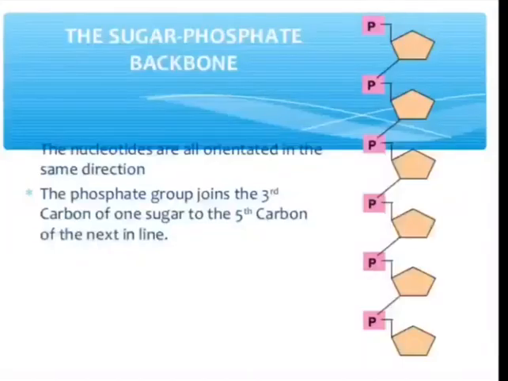The sugar molecule of one nucleotide is connected to the phosphate of another nucleotide by an ester bond. This bond linking the sugars of adjacent nucleotides is called a phosphodiester bond. The fifth carbon of the sugar is attached to a phosphate group. Similarly, the third carbon of the sugar is attached to a hydroxyl group.